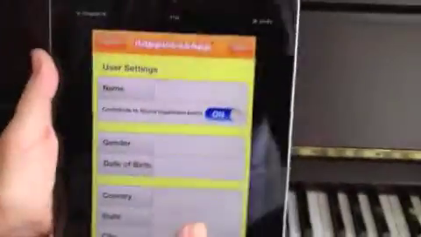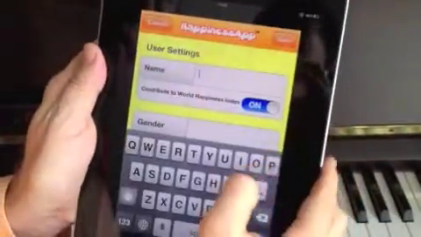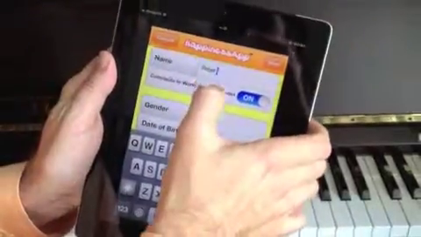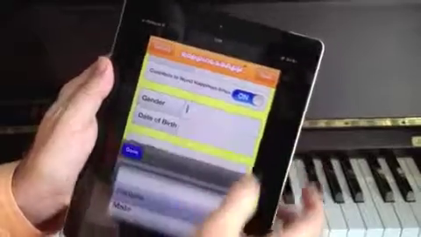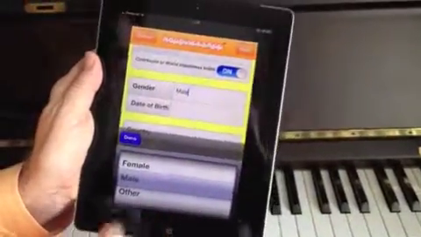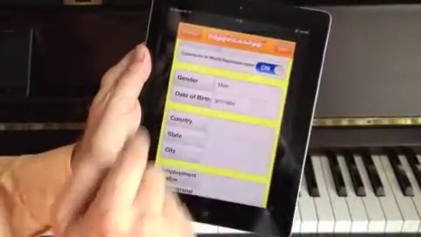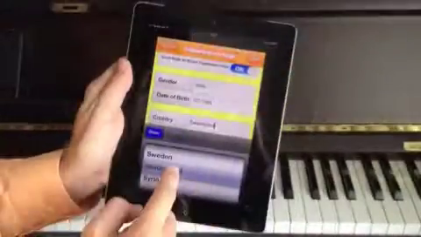Go to the settings. This first setting actually has nothing to do with the World Happiness Index. This is just the name that's going to appear in your timeline. Now we contribute to the World Happiness Index. In order for that to work, we need to know your gender. You'll see we've got all of the bases covered. Date of birth. I wish this date were true. And where do you live? Well, I'm kind of in Switzerland.